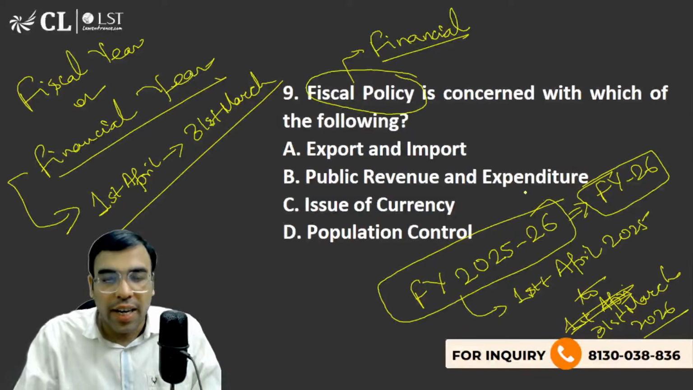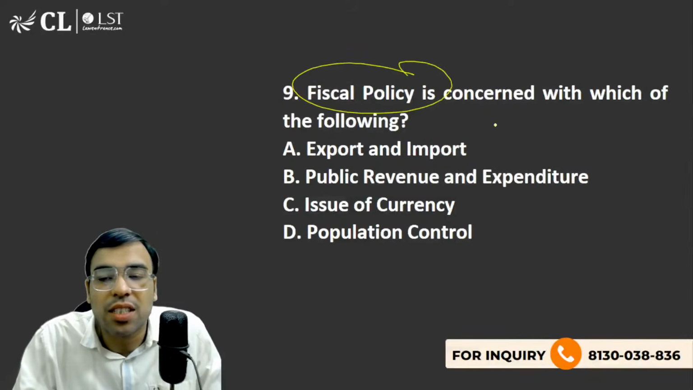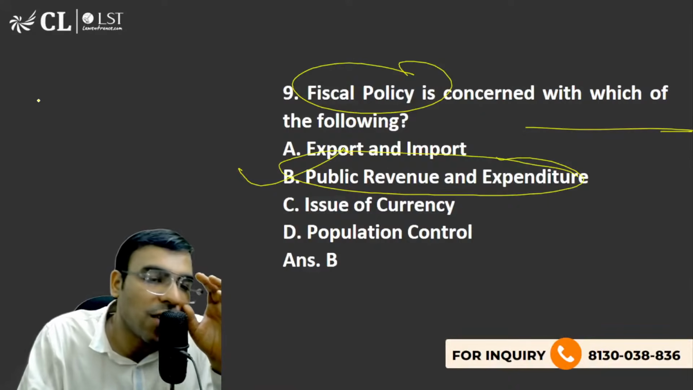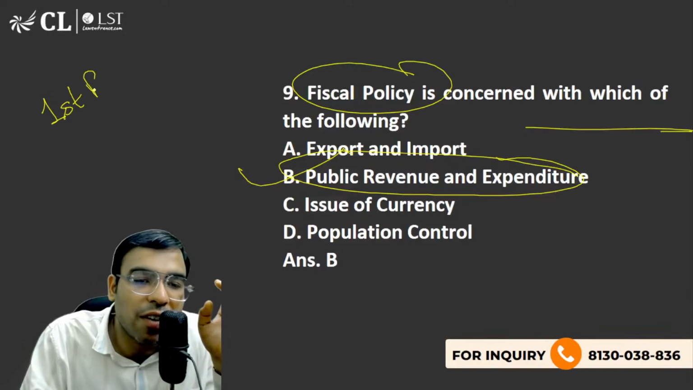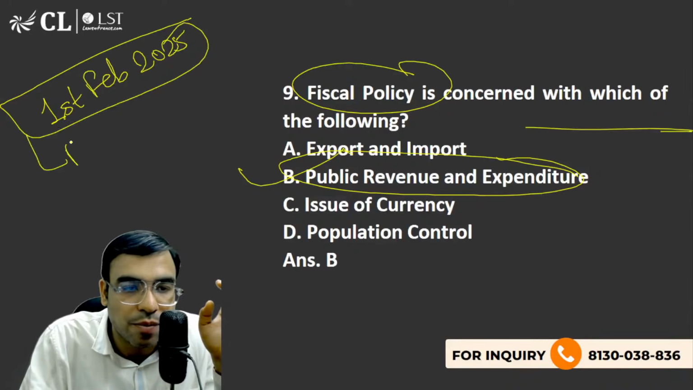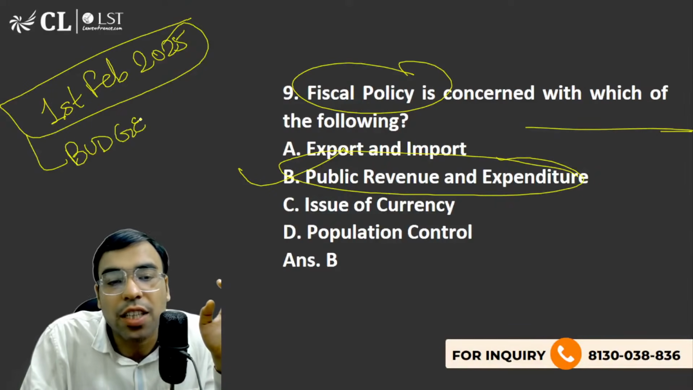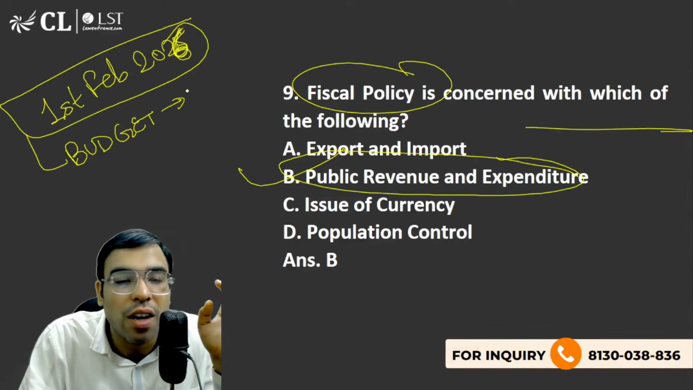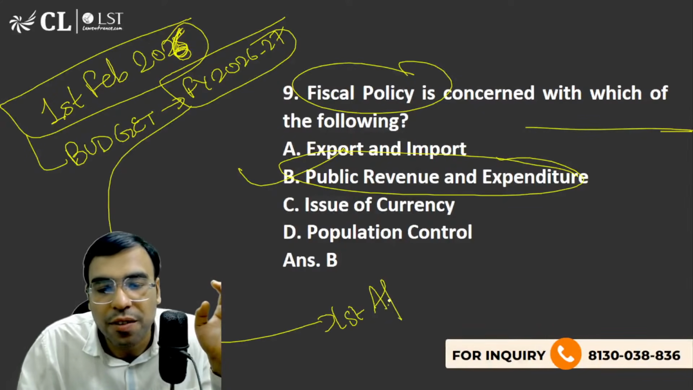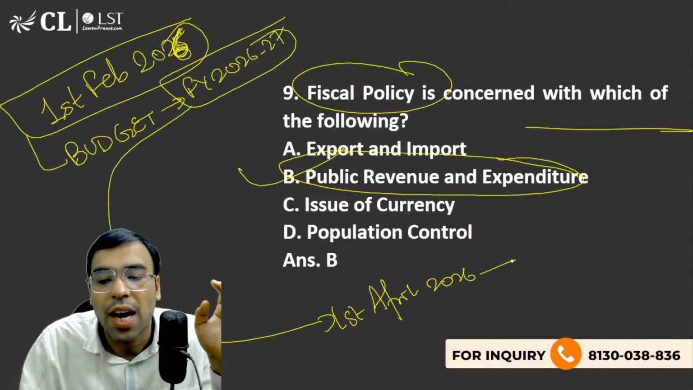Now let's talk about some more things. Fiscal policy is concerned with which of the following, and the right answer is public revenue and expenditure. We discussed this in the budget: on 1st February 2026, the government announced the budget, and this budget is for fiscal year 2026-2027, which means it will start from 1st April 2026 and end on 31st March 2027.